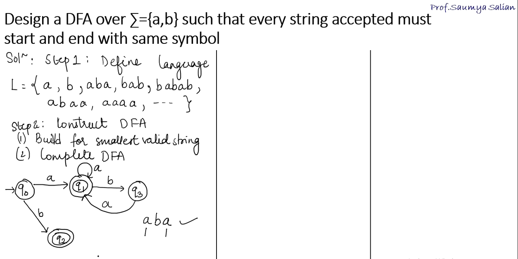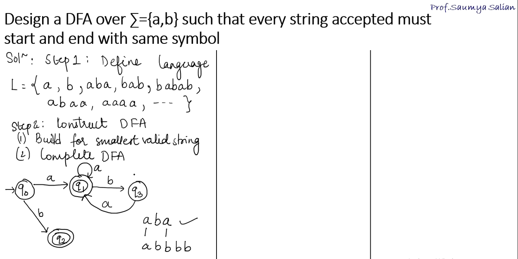Is it clear? Yes. Similarly, let's understand state Q3 if I get an input B. To reach Q3, I have these transitions A and B. Now if I get a B, is it valid? No, it is not valid. Even if I have multiple B's, it is not valid.